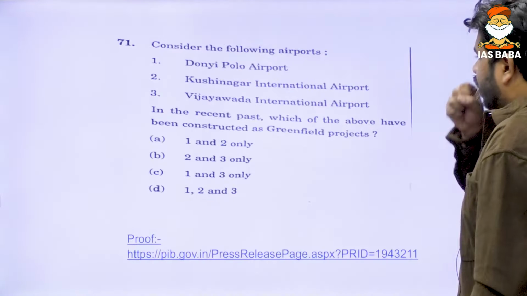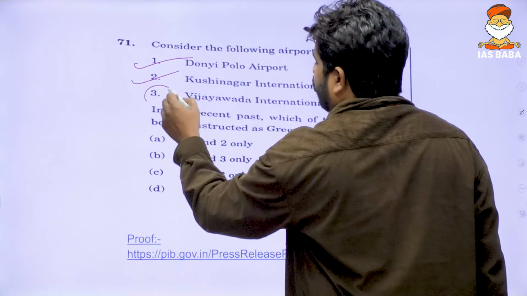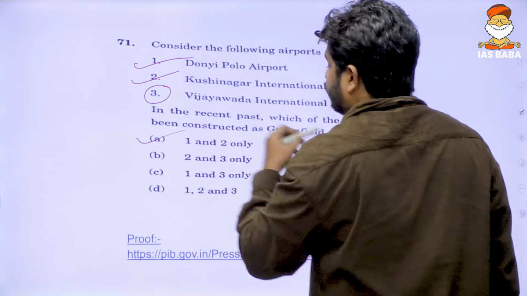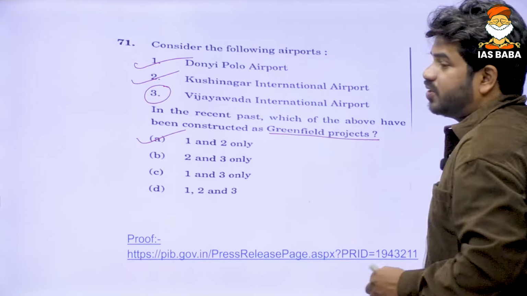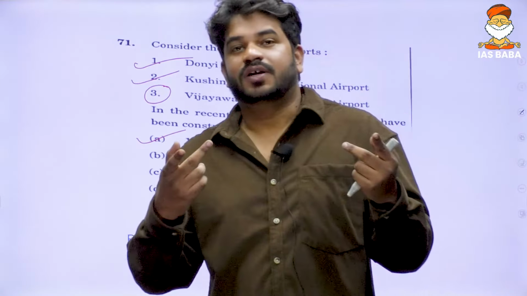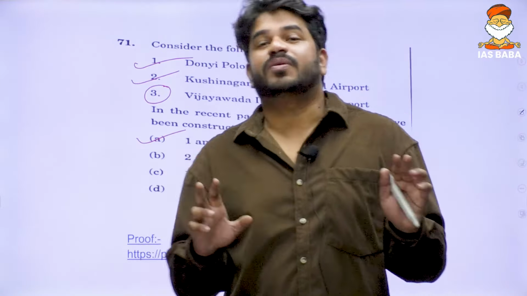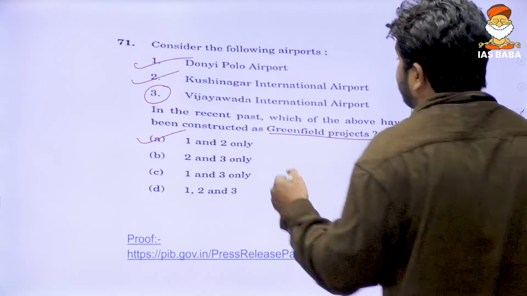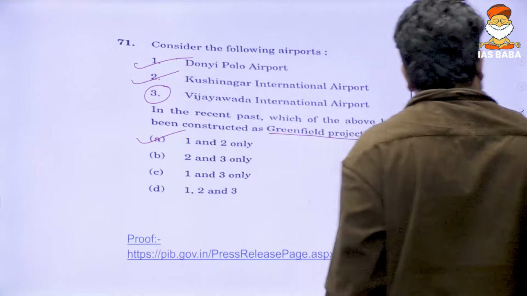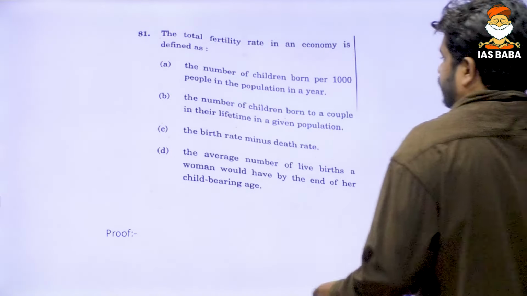There's nothing to explain. This is a current affairs news item. So option 1 and 2 are right, and option 3 is wrong. Understand, greenfield projects are those projects which you start from scratch. Brownfield projects are those where there is already an existing thing which you renovate, or try to make a bit more modern and then use it. So these are the two: greenfield and brownfield projects.